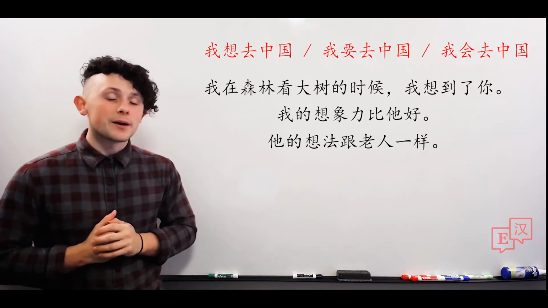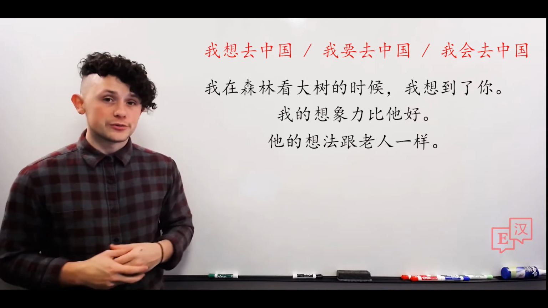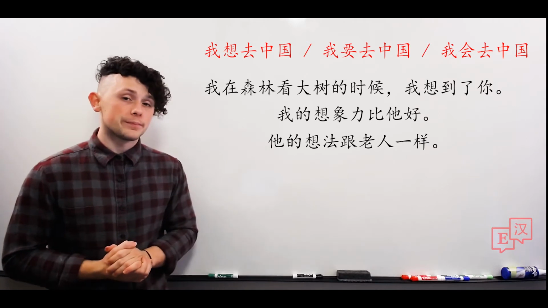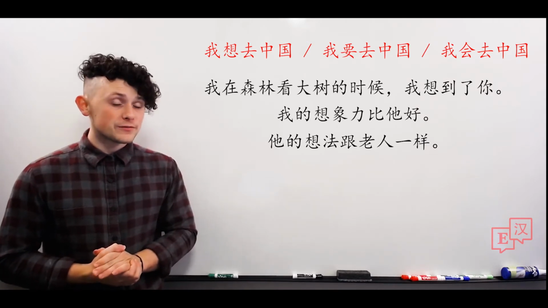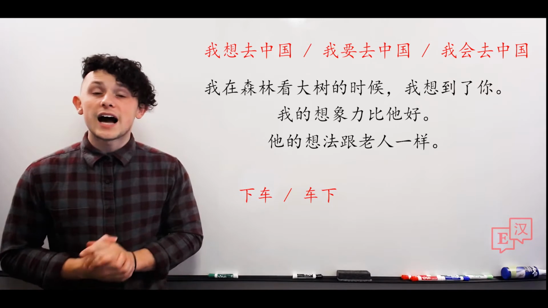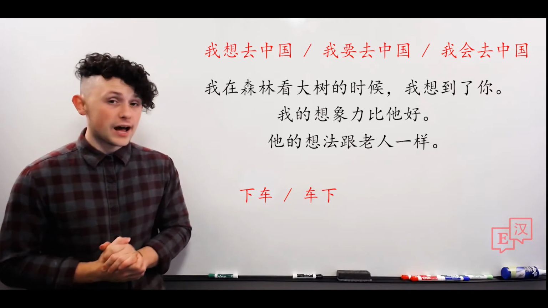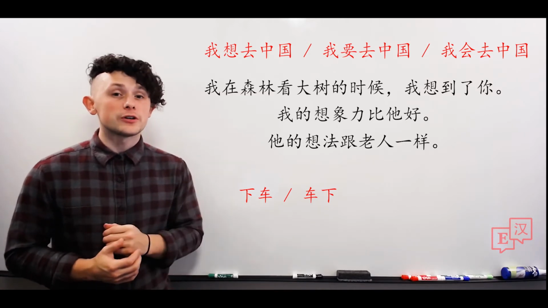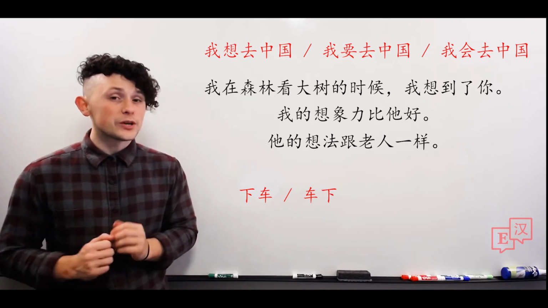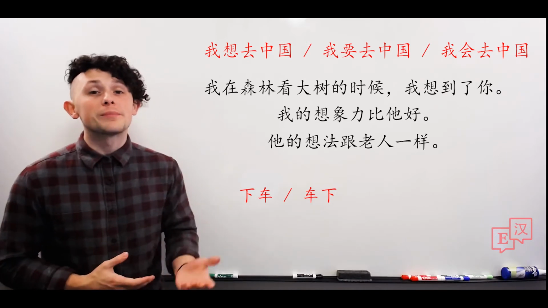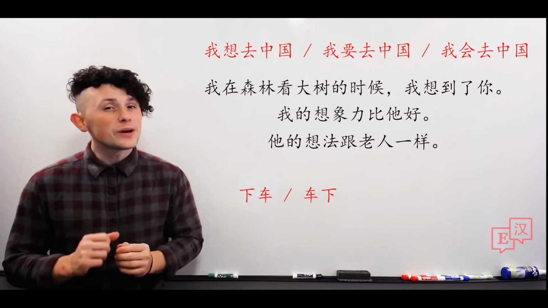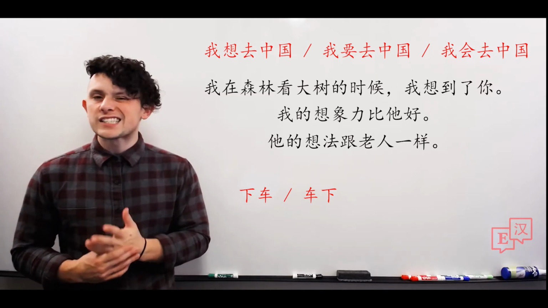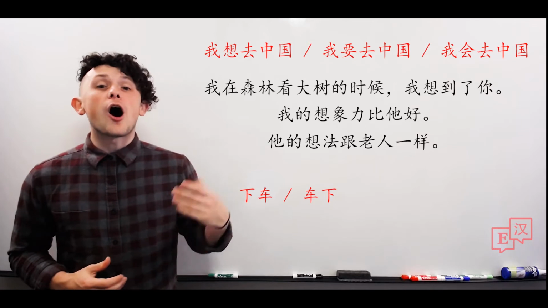The last thing we will talk about today is how 上 and 下 are used. Specifically, the difference between them before and after a noun. So, our first example, 下车 and 车下. Now, whenever 下 comes after a noun, as we know, it means the relative location or position. Things are a little weird, however, when we put it before a noun. Same with 上. So if we say something like 下车, that means to get off of the car or to